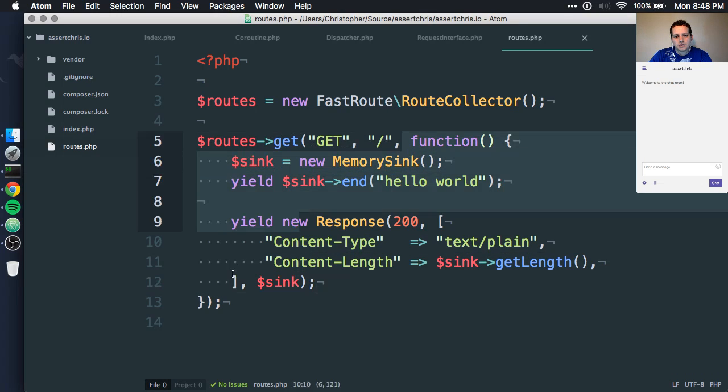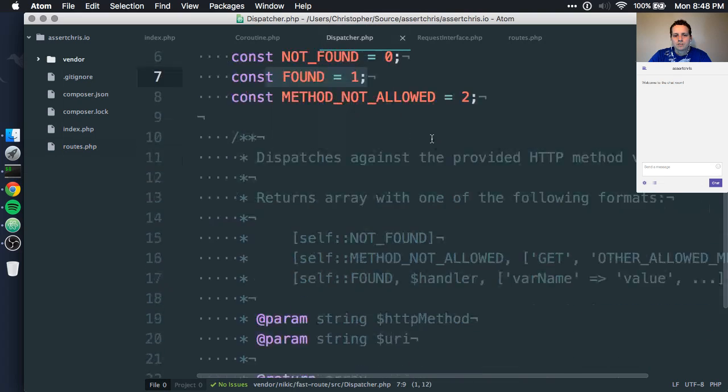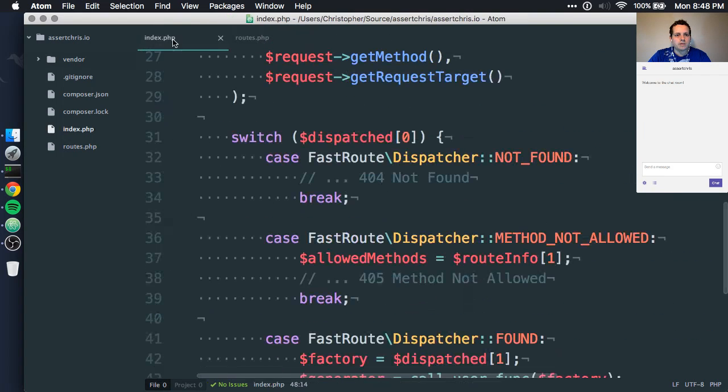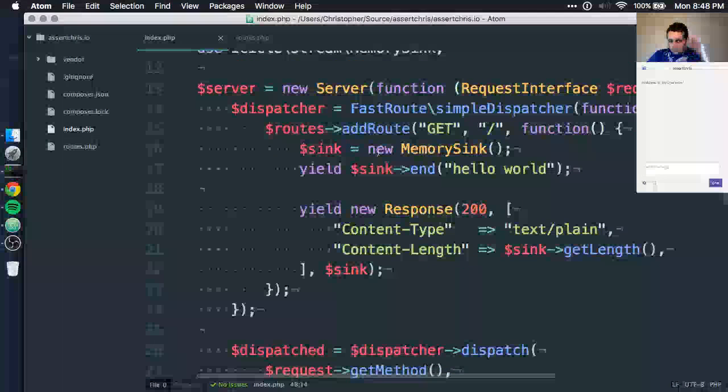So how do we package this stuff up? Let's look at how this executes.